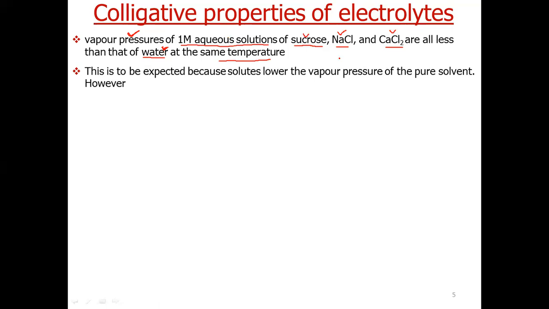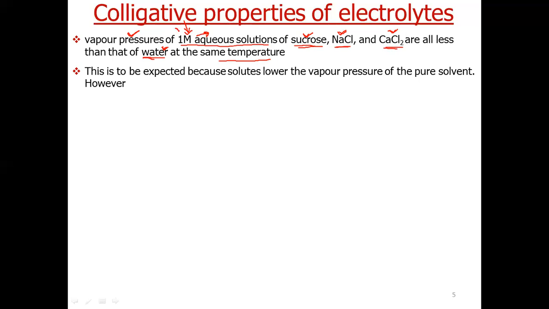Now, all these three solutions will have lesser vapor pressure than water, but the concentration of all these solutions is the same. We have made them of the same concentration, 1 molar. Now we know that colligative properties are dependent upon the concentration or amount of solute, and they are independent of the nature, whether it be sucrose or NaCl or calcium chloride.